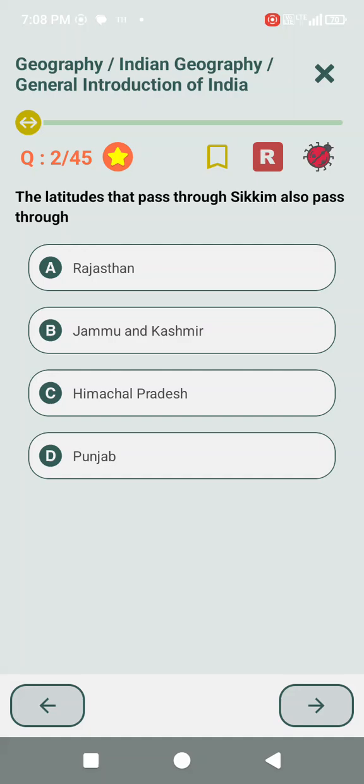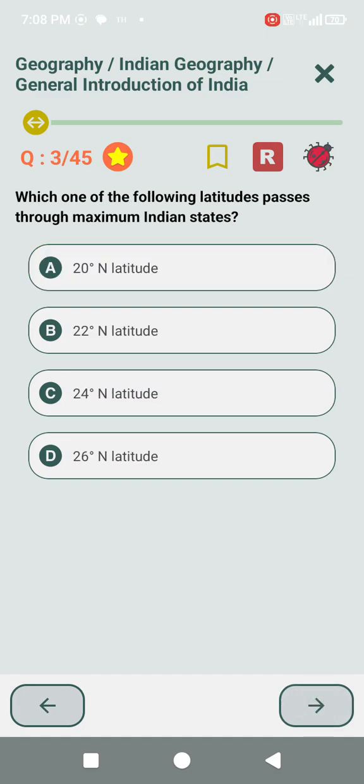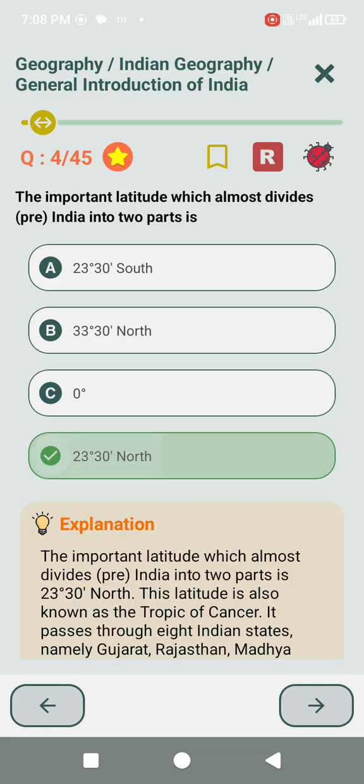The latitudes that pass through Sikkim also pass through Rajasthan. Which one of the following latitudes pass through maximum Indian states? 24 degree north latitude. The important latitude which almost divides pre-India into two parts is 23.5 degree north.